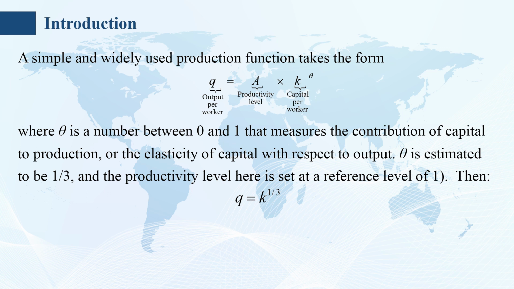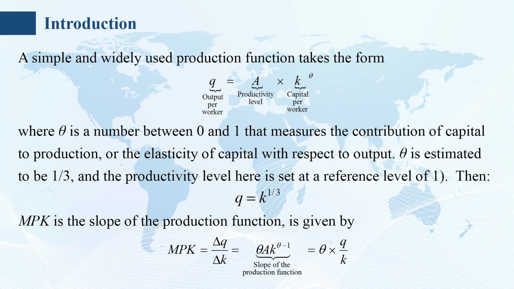Theta is estimated to be 1/3, and the productivity level here is set at a reference level of 1, then Q equals K^(1/3). MPK is the slope of the production function, given by MPK equals delta Q divided by delta K, equals the slope of the production function, equals theta times Q divided by K.